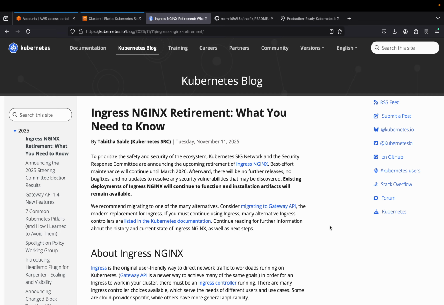So I hope you all are aware about the Ingress NGINX retirement, that it is going to happen before March 2026. Existing deployments of Ingress NGINX will continue to function and installation artifacts will remain available, but from the official announcement of NGINX, they are suggesting us to migrate to another provider or other alternatives, or we can migrate to Gateway API.